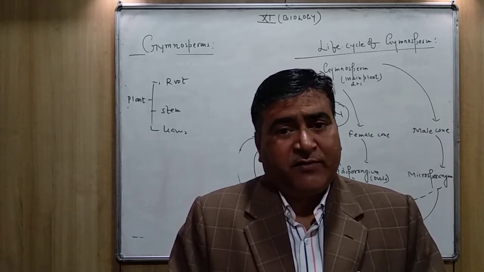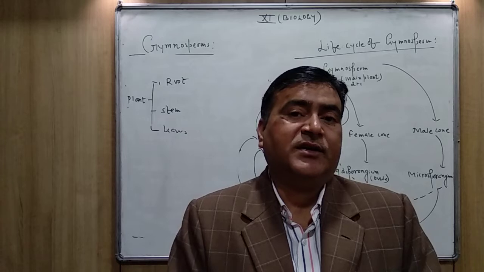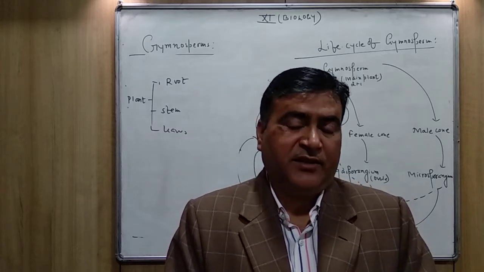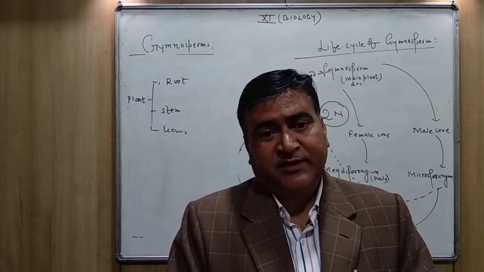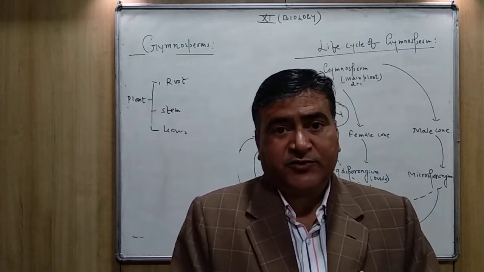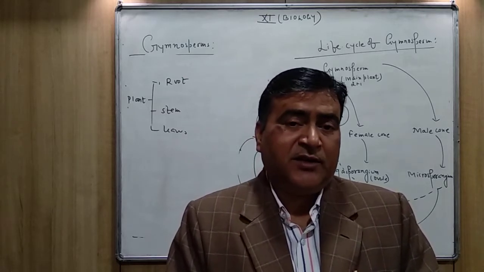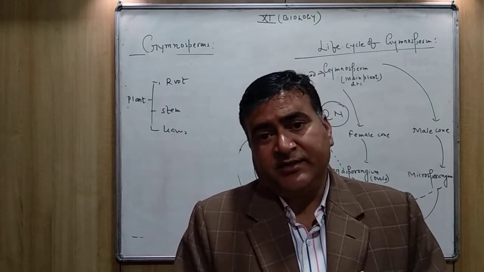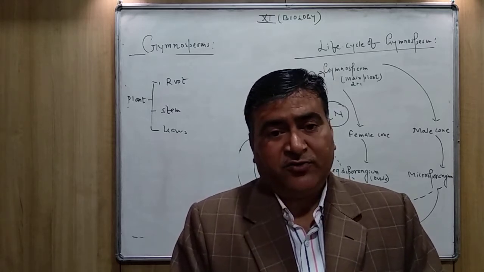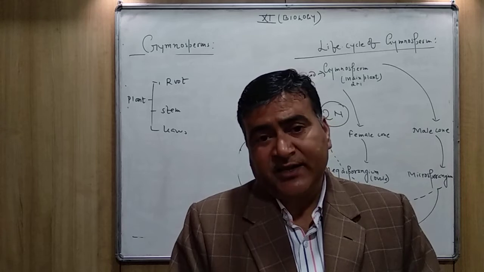So some modified roots are also found in gymnosperms, whether in the form of mycorrhiza, symbiotically associated with the fungus, or containing cyanobacteria, like the coralloid root of the cycas.